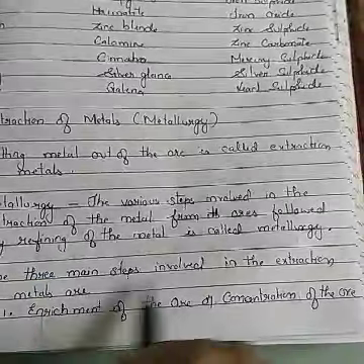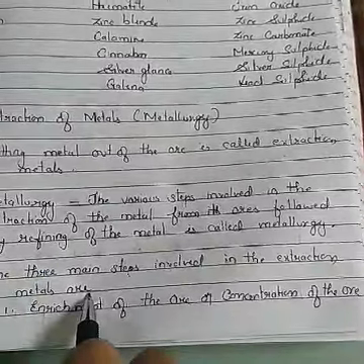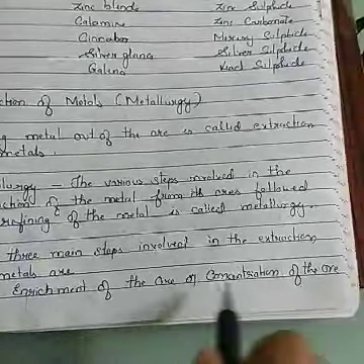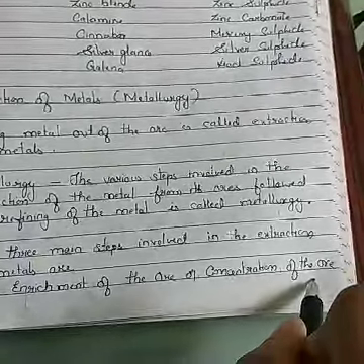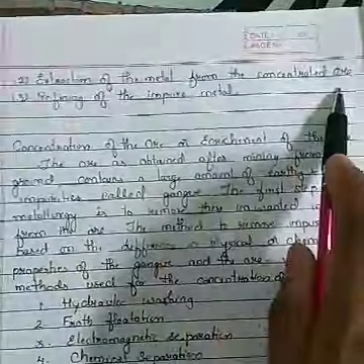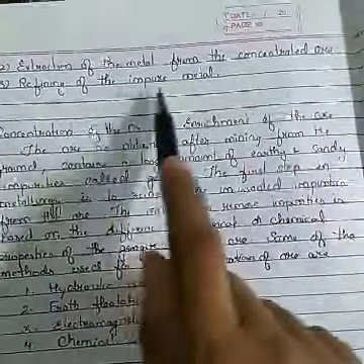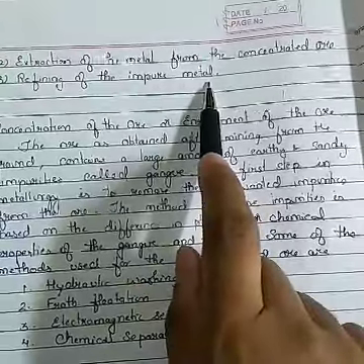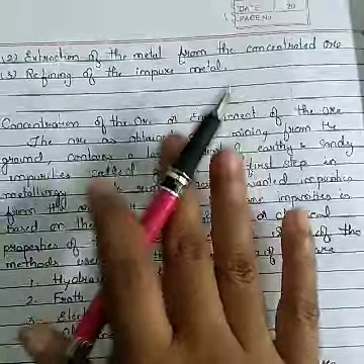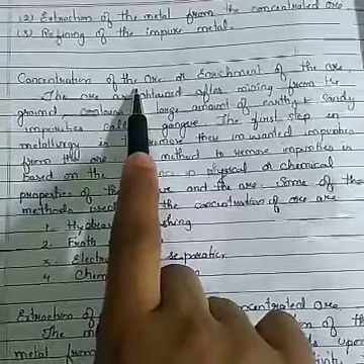The 3 main steps involved in the extraction of metals are: first, enrichment of ore, which is also called concentration of ore, followed by extraction of metals from the concentrated ore, and then refining of impure metals. These are the 3 steps which you have to do. We are going to start with the first step, enrichment of ore or concentration of ore.